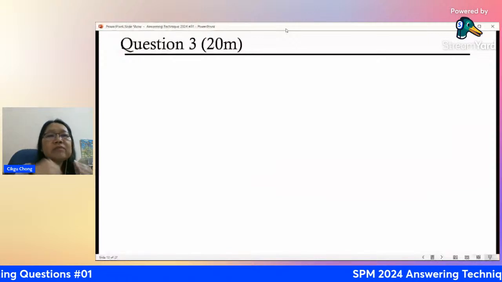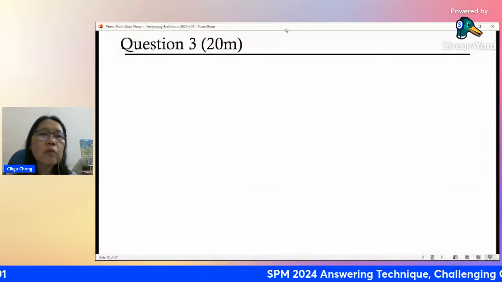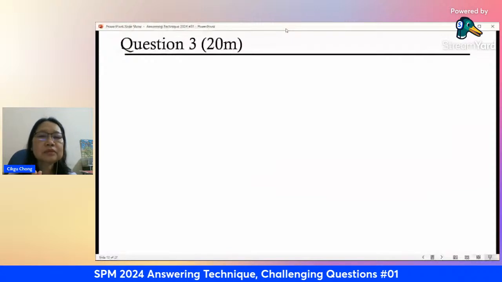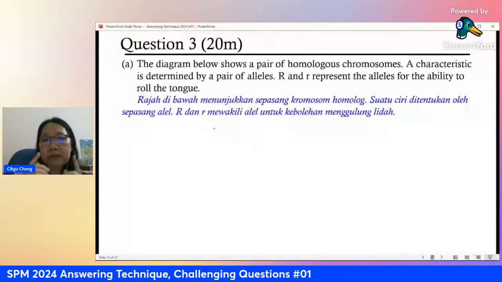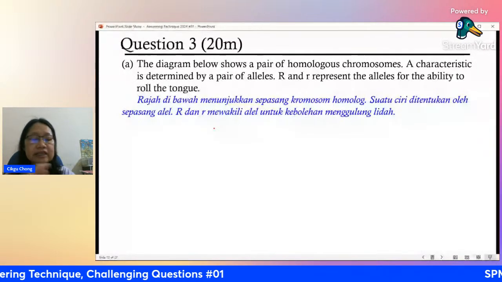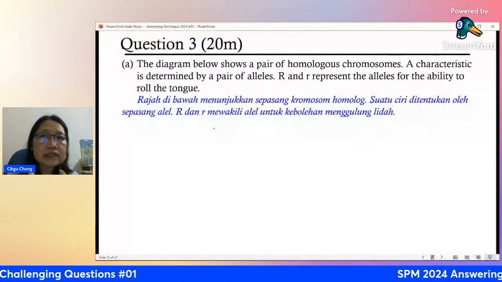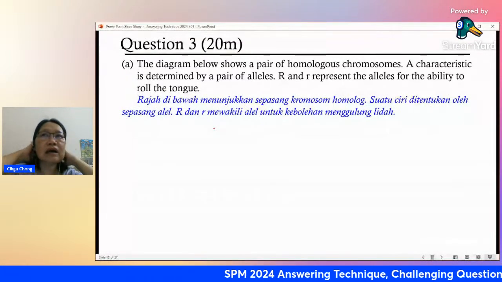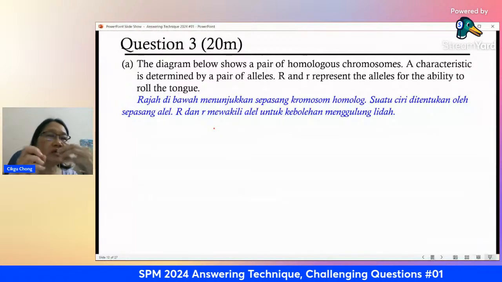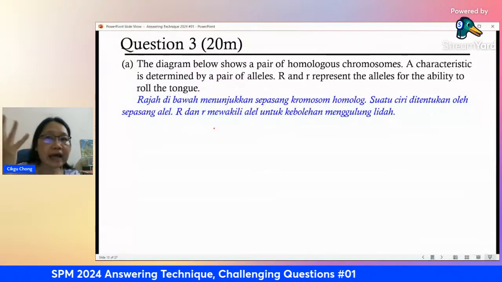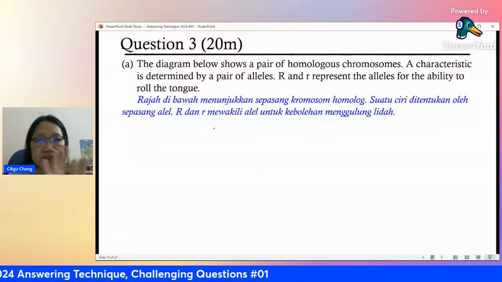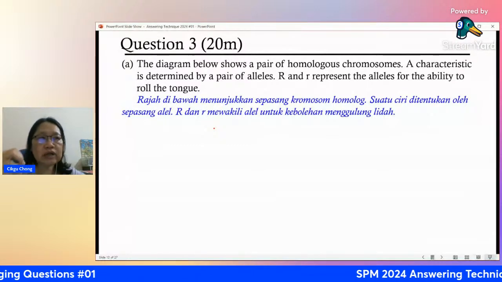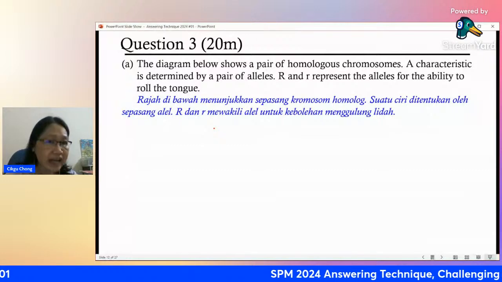Okay, now the diagram below shows a pair of homologous chromosomes. I hope you remember what is a homologous chromosome. A characteristic is determined by a pair, right? Any characteristic, skin color, ability to roll the tongue, whether you're tall or you're dwarf, whether the color of your eye is blue or brown or black, is determined by a pair. Always a pair, because one is donated by the father, one by the mother. You will have a pair of alleles.